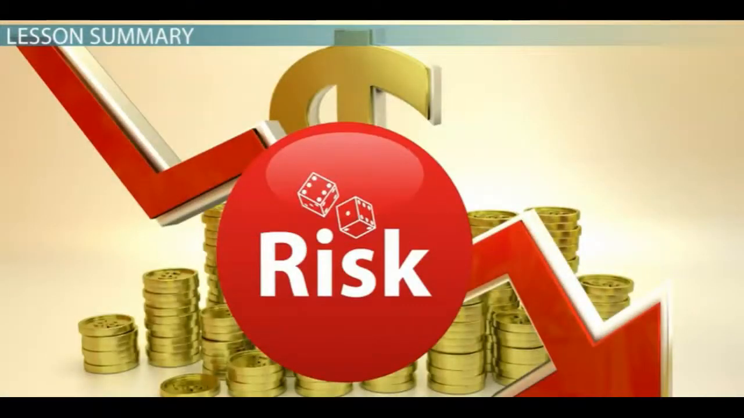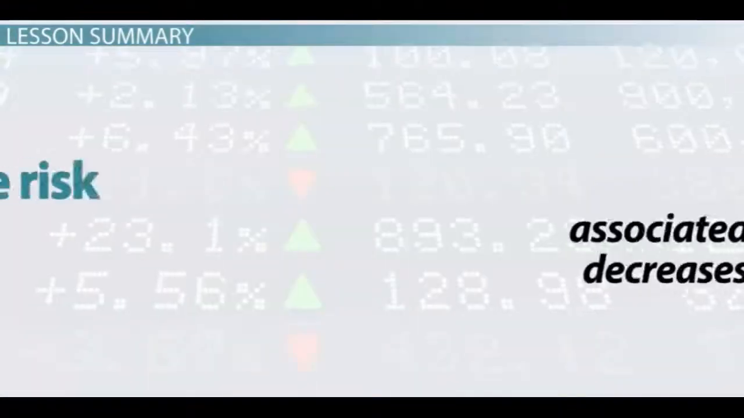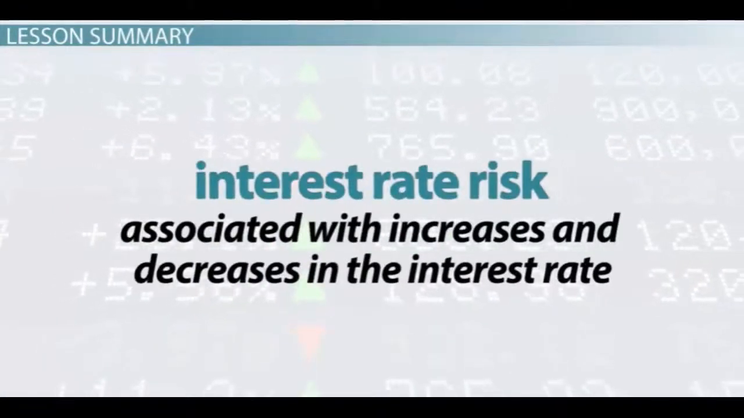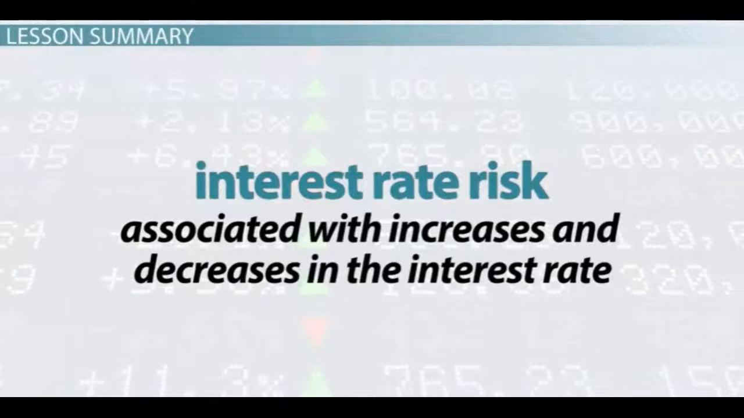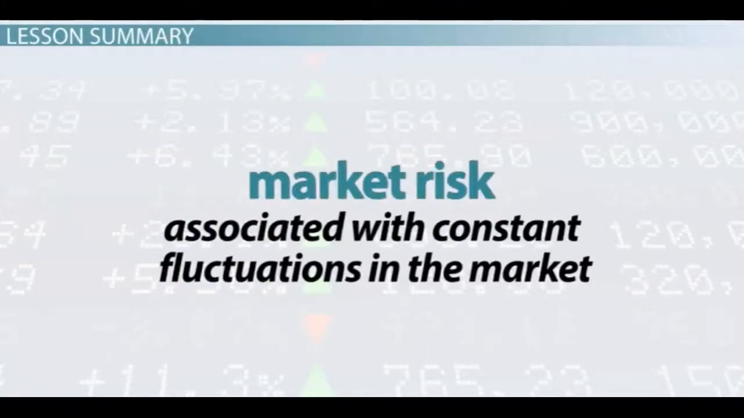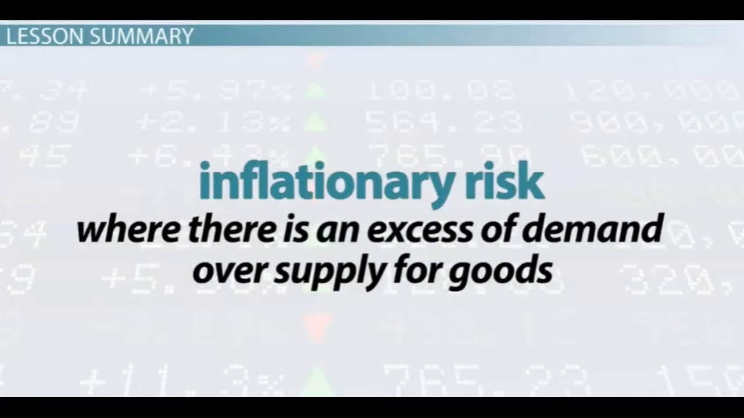Systematic risk can be categorized into three main categories: interest rate risk, which is associated with increases and decreases in the interest rate; market risk, which is associated with constant fluctuations in the market; and inflationary risk, which is where there is an excess of demand over supply for goods.